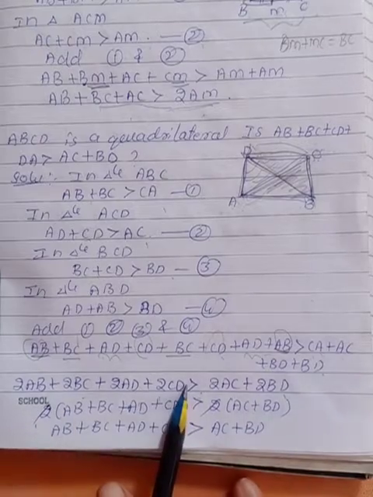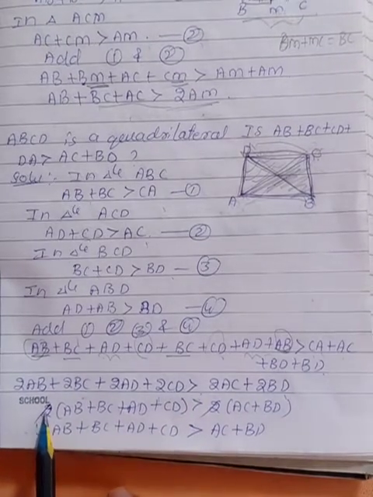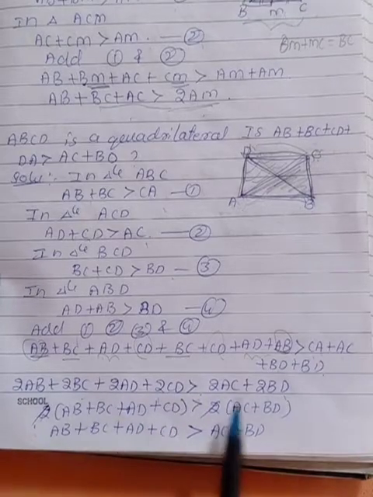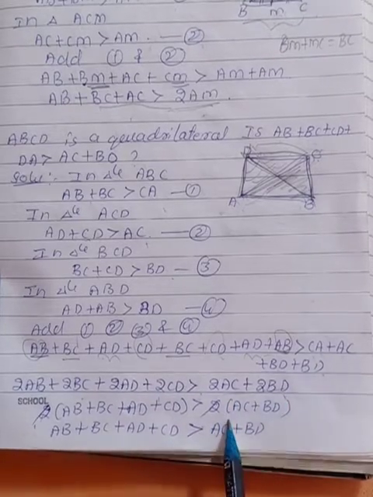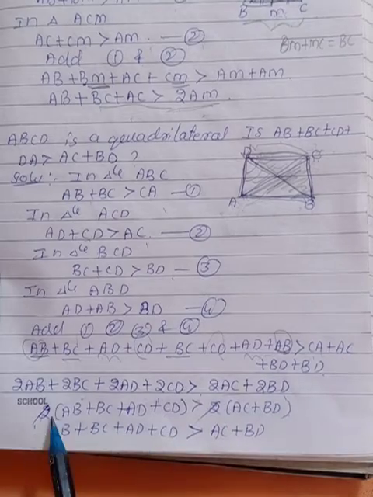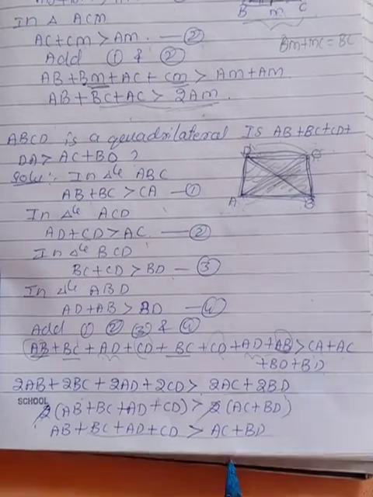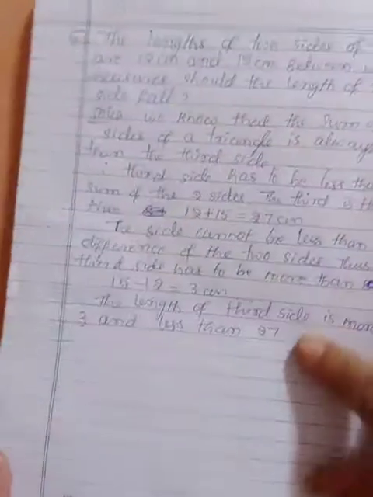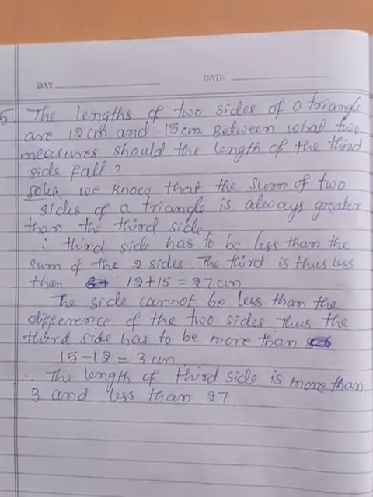Now in all these things 2 is common. Remove the common 2. Then AB plus BC plus AD plus CD you are getting. Here also 2 is common. AC plus BD. The 2 gets cancelled. We got the required proof. Yes, it is true. Okay. Now we will go with the last problem of the exercise.